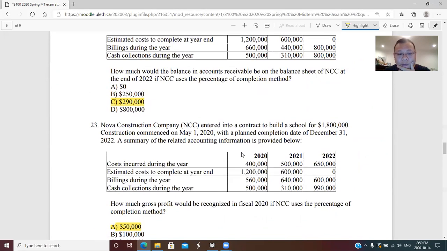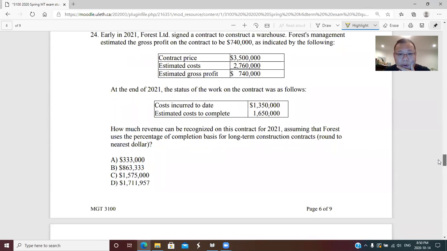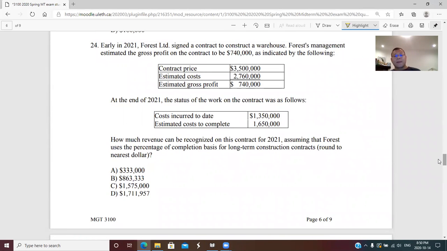Question 24. Early in 2021, Forest Ltd. signed a contract to construct a warehouse. Forest management estimated the gross profit on the contract to be $740,000, as indicated by the following.